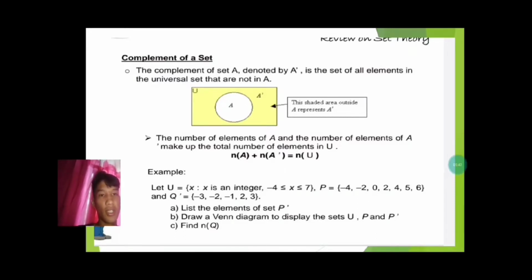Example. So this is the example below. Let U equal {x}, where x is an integer and -4 is less than x less than 7. P equals {-4, -2, 0, 2, 4, 5, 6} and Q equals {-3, -2, -1, 2, 3}. List the elements of set U. Draw a Venn diagram to display the sets U, P and Q, and find n(Q').